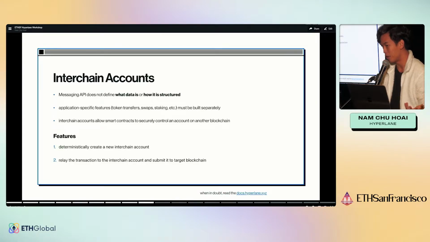But what if you could do better? A common use case, for example, is, what if you have a DAO on Ethereum that wants to own assets, or wants to own contracts on another chain? With the messaging API, you would have to create this proxy contract on the destination chain, which takes the message and then performs the action on behalf of the sender.